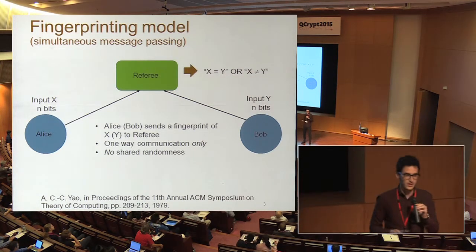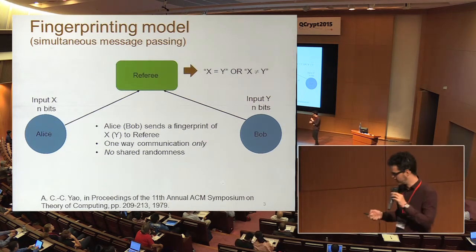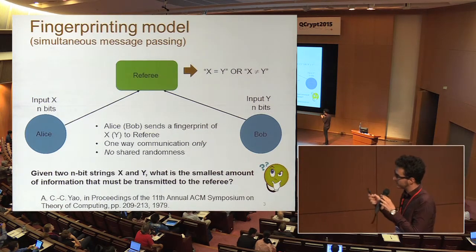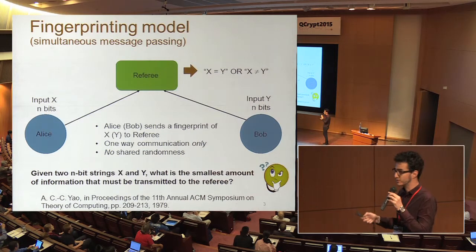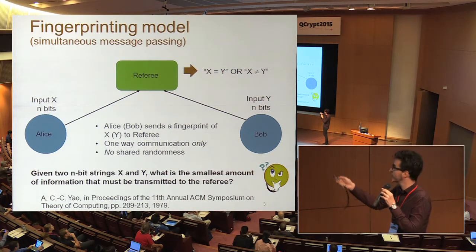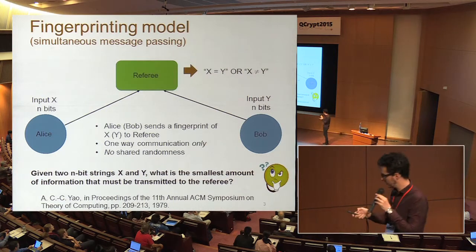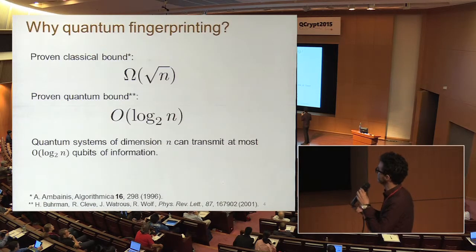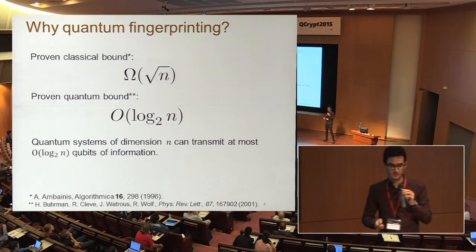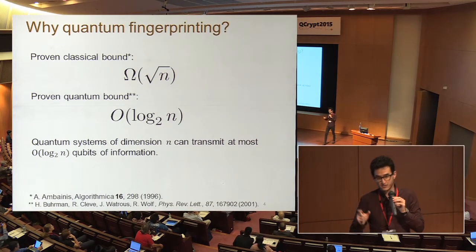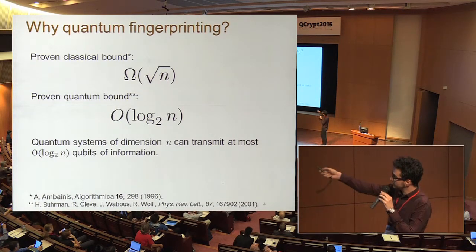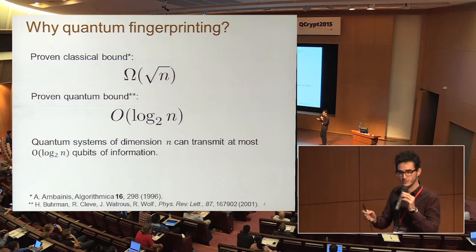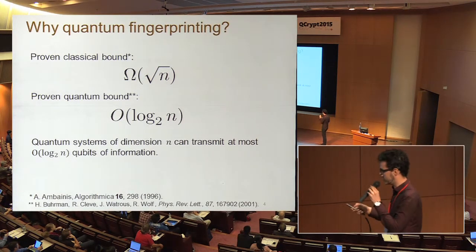And then the question that we ask, in particular in the context of communication complexity, is the following. Given two input strings to Alice and Bob, what is the smallest amount of information they must transmit to the referee in order to solve this problem, so that the referee can distinguish whether the inputs are equal or not? The reason that we are interested in this model is that we can prove that if Alice and Bob only have access to classical communication, then they must transmit at least, asymptotically, square root of n bits of information to the referee. We can prove this as a mathematical theorem. This is the scaling that you require.